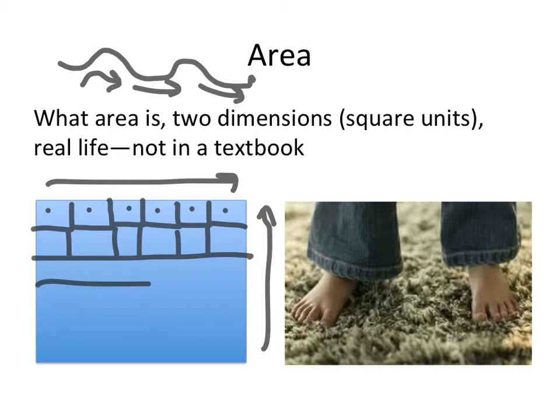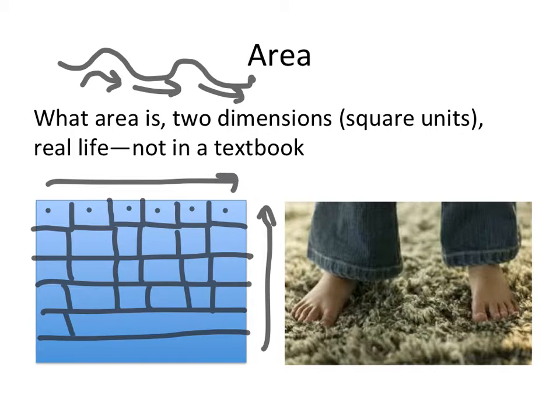So if I continued and kept covering my shape with squares that size, and we'll pretend that I'm being more accurate in my drawing here than I really am, but you can get the idea, then I would have 6 of those in each row, and I would have 1, 2, 3, 4, 5, 6 rows. So if these were all exactly the same size, I would have 36 units covering this rectangle. And those units are square.